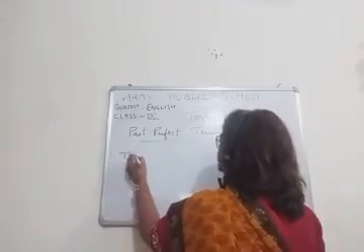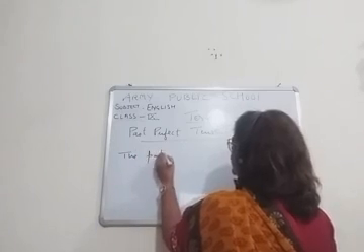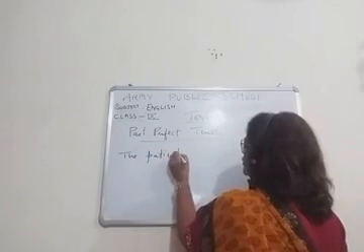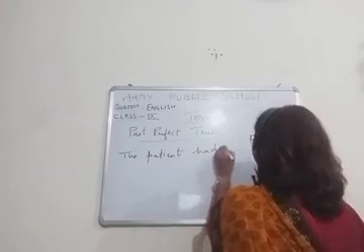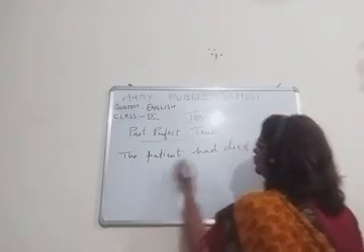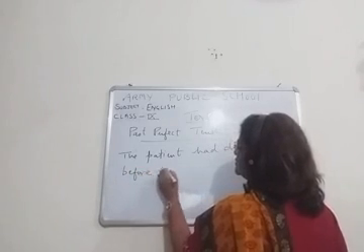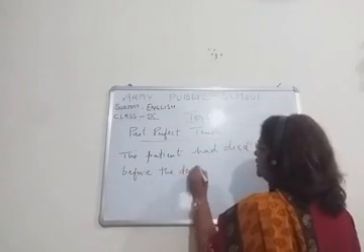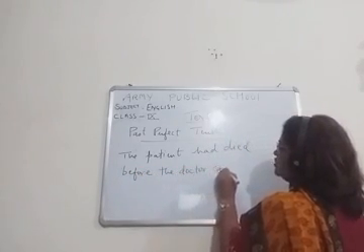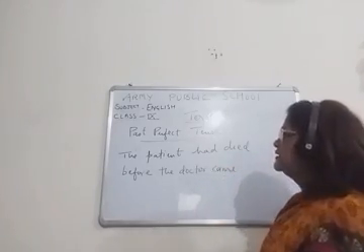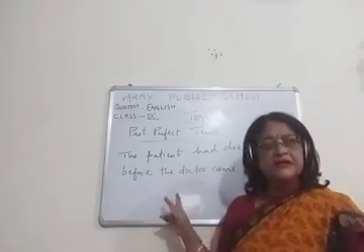the patient had died before the doctor came. Please read this sentence. When the doctor came. Student, read this sentence. So there are two actions here.